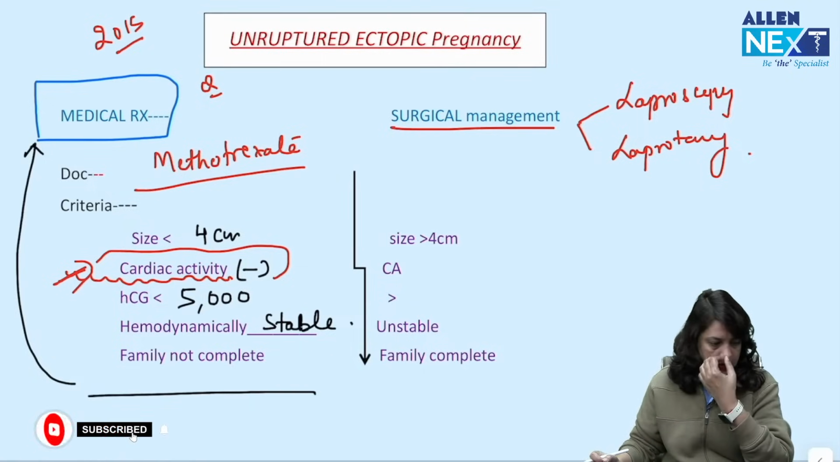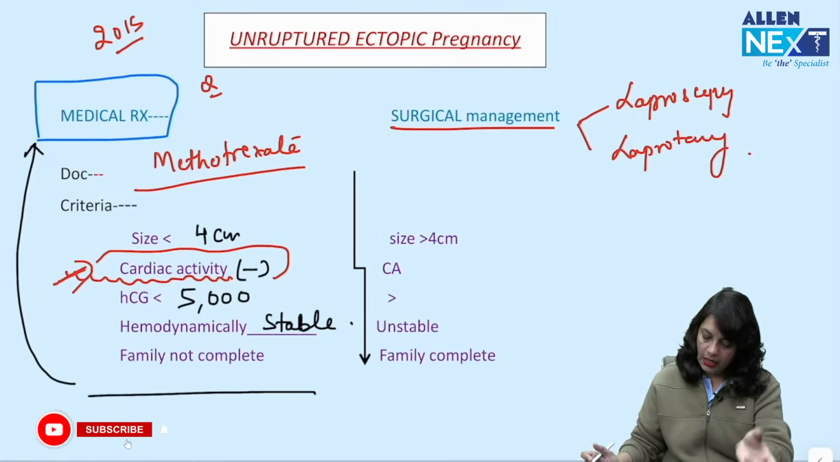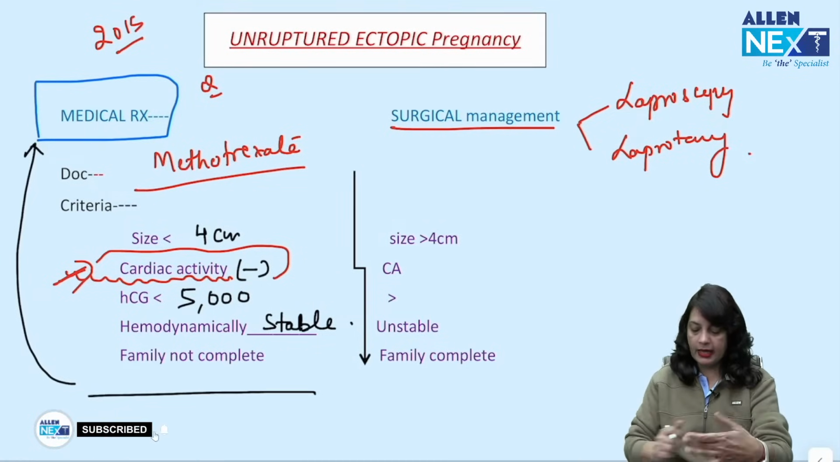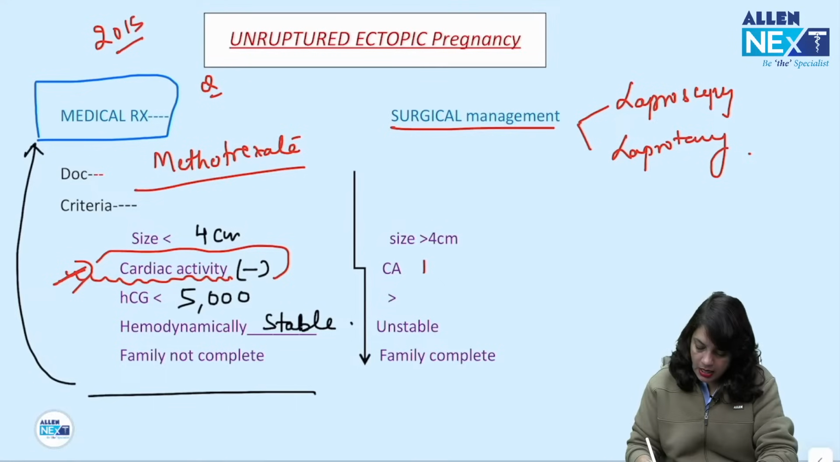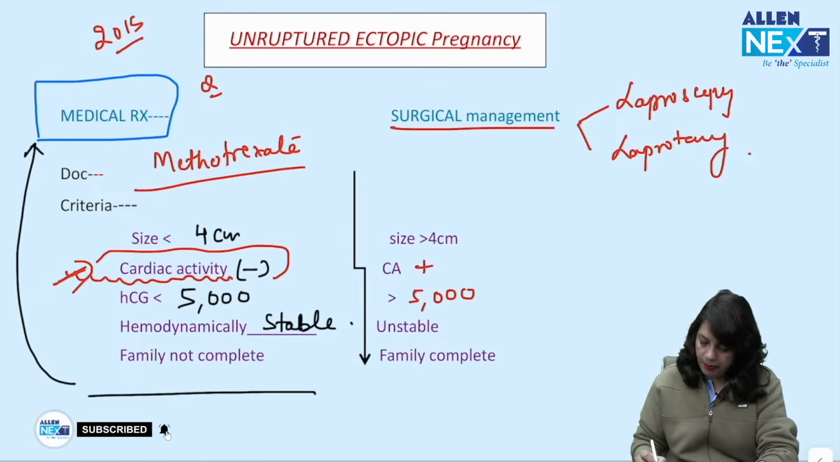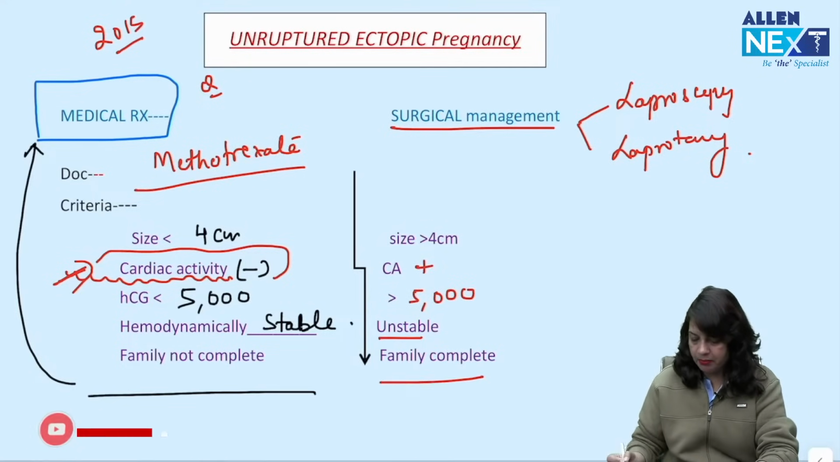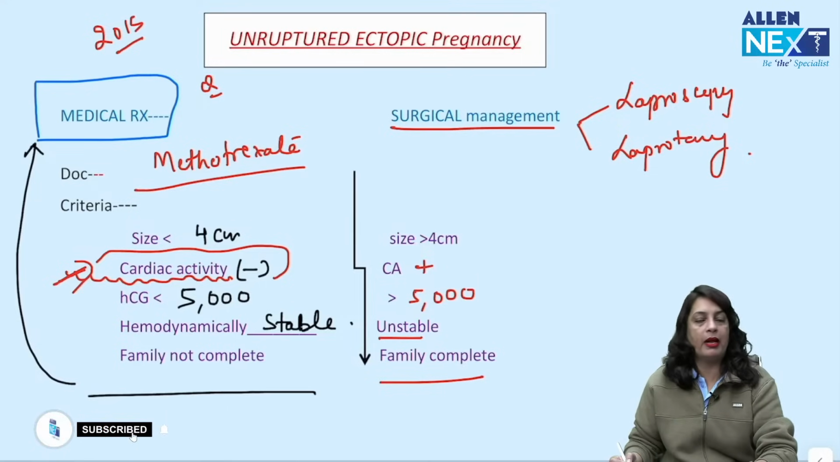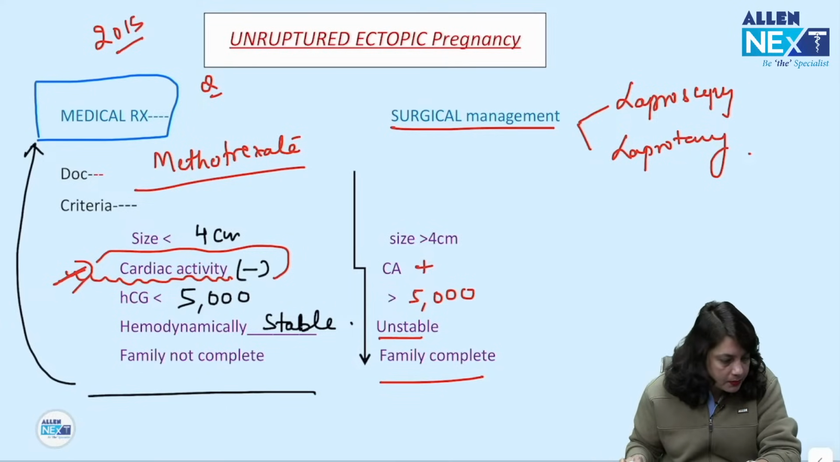Okay. Now surgical management. If the size of the ectopic pregnancy exceeds more than 4 centimeters, cardiac activity is present, beta HCG is more than 5000, patient is unstable or family complete, you can go for a surgical management. If the patient is not in shock, vitals are maintained, you can go for a laparoscopy, otherwise laparotomy.